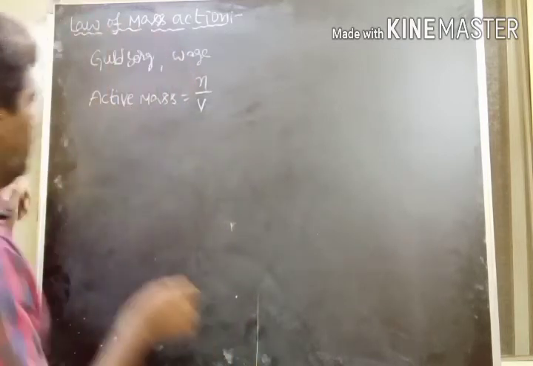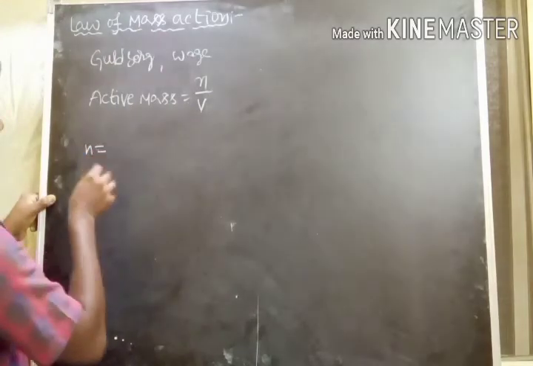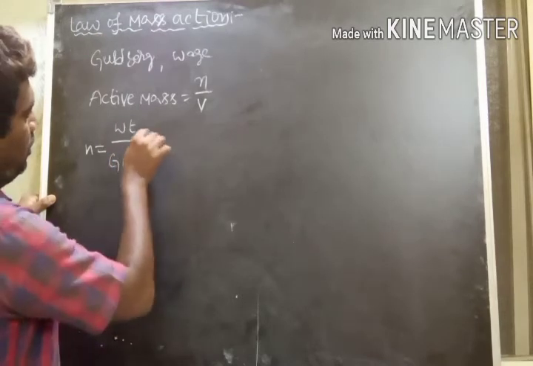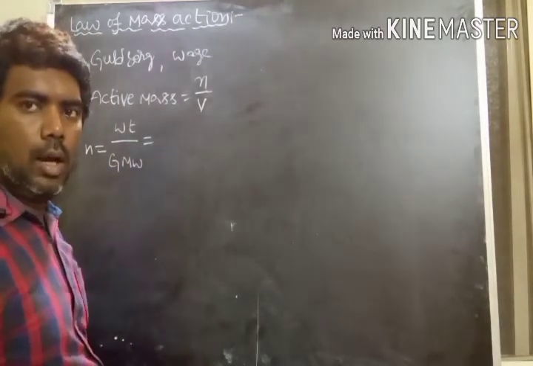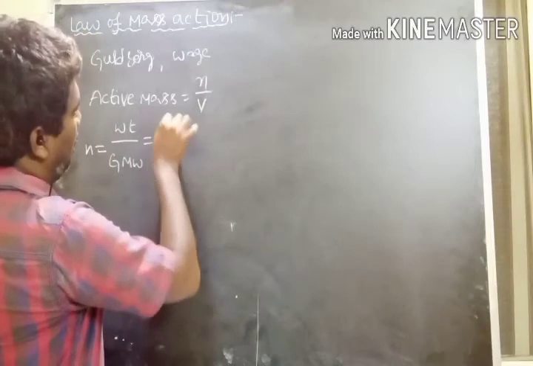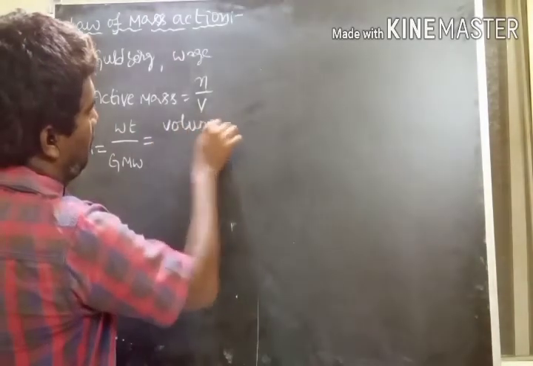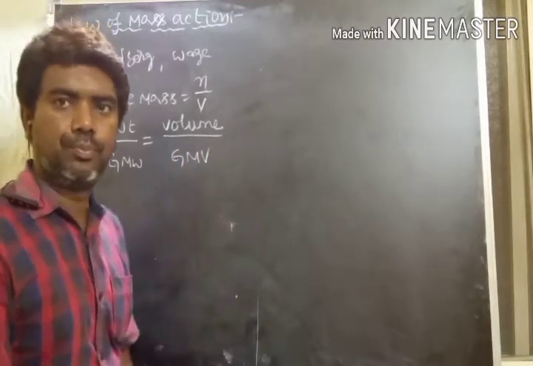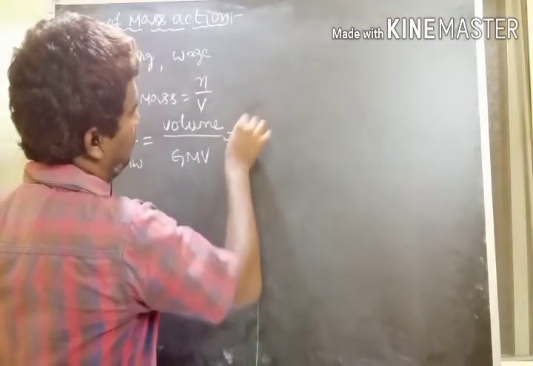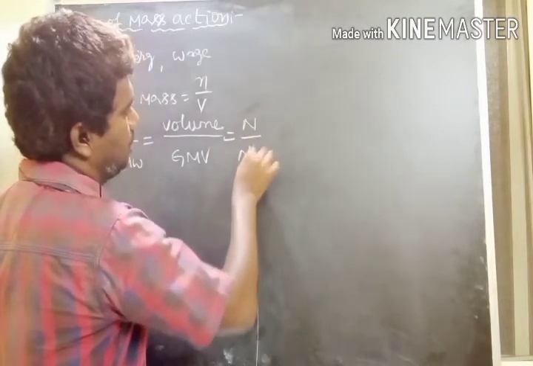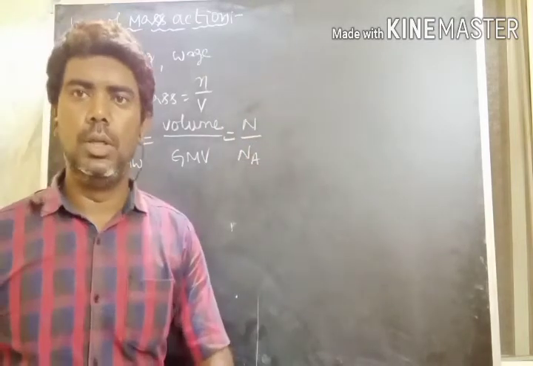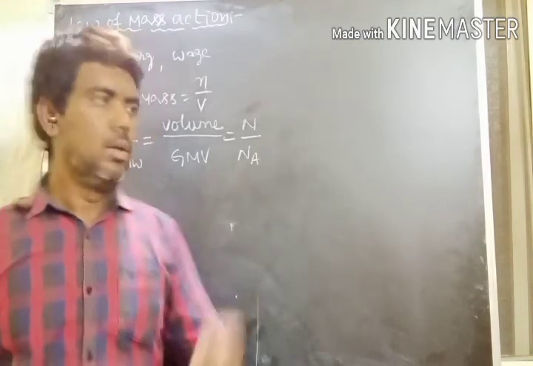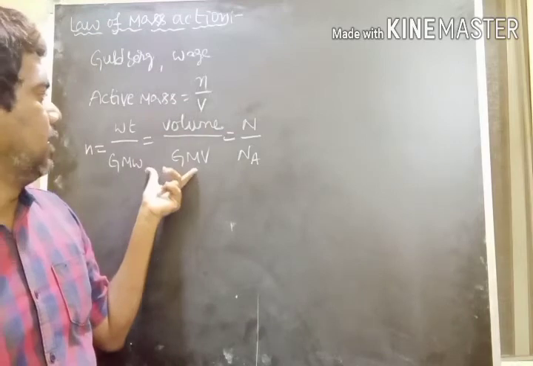So there are three formulas: number of moles equals given weight by gram molecular weight, or given volume by gram molar volume, or given molecules by Avogadro number. These are the formulas used to calculate the number of moles.